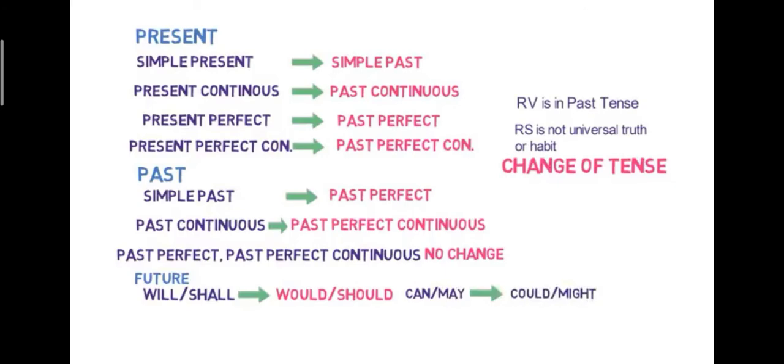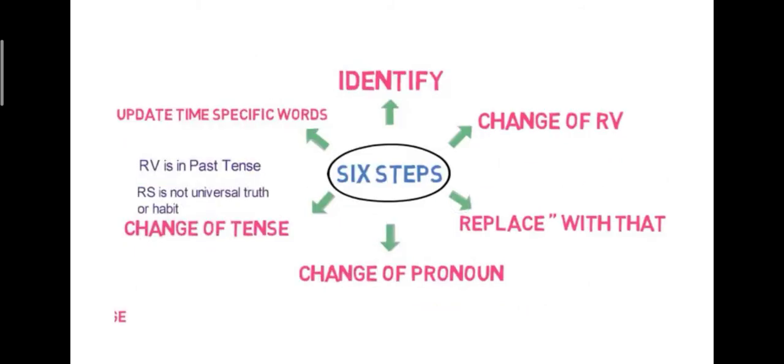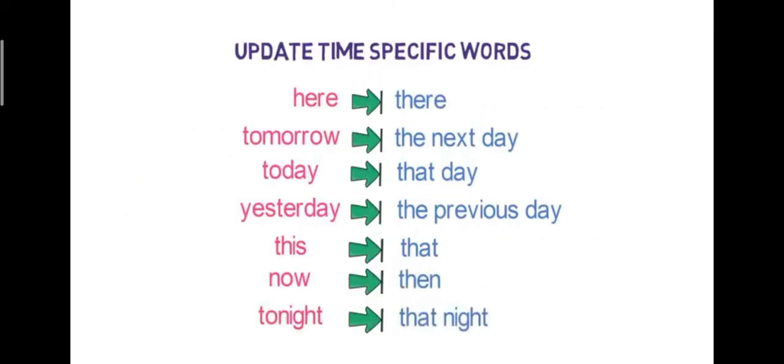And past perfect tense and one more, past perfect continuous tense, there is no change in the indirect speech. And future will, shall change into would, should; can, may change into could, might. And these changes we make when our reporting verb is in past tense, and if they are not any universal truth or habit. Otherwise, if they are in present tense or they are universal truth, we do not change them.